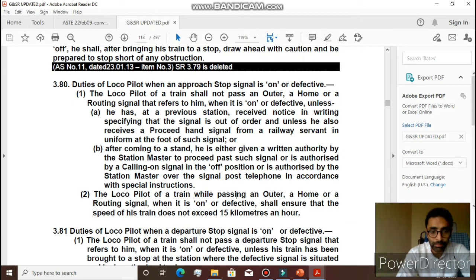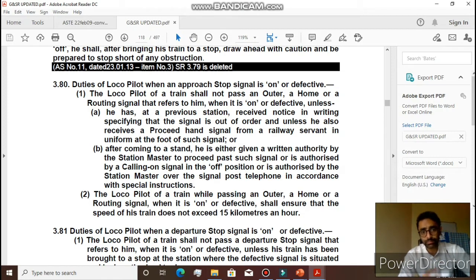The second part of section 3.80 talks about the loco pilot of a train while passing an outer, a home or a routing signal, when it is on or defective, shall ensure that the speed of the train does not exceed 15 km per hour.